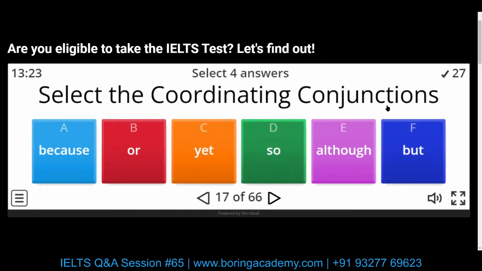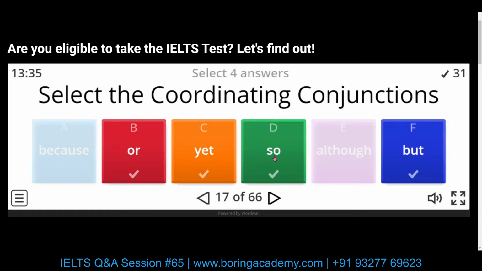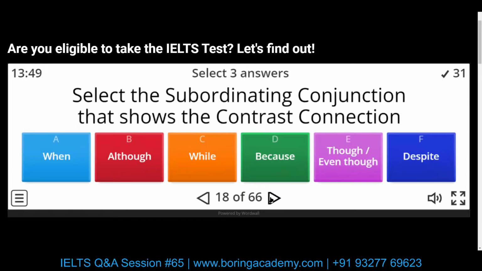So select the coordinating conjunctions. Which are the coordinating conjunctions in these? But, or, yet, so. FANBOYS: for, and, nor, but, or, yet, so. So we have these ones here. "Although" is a subordinating conjunction, and "because" is also a subordinating conjunction. This shows reason, this shows contrast. Next.